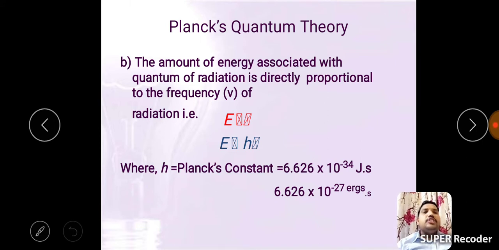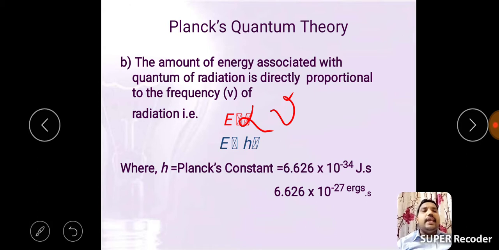So, energy is directly proportional to frequency. So, we get E is proportional to nu. There is a proportional symbol. We remove this proportional symbol using a proportionality constant.